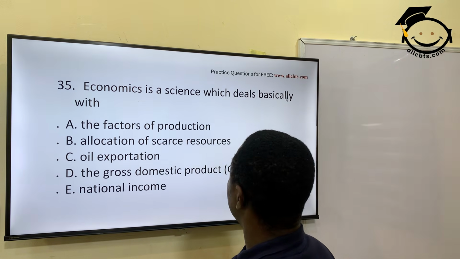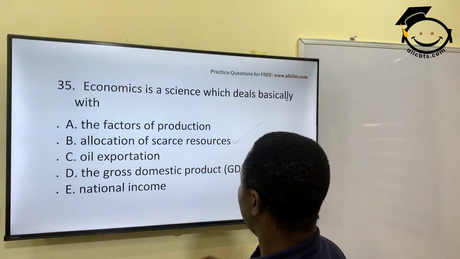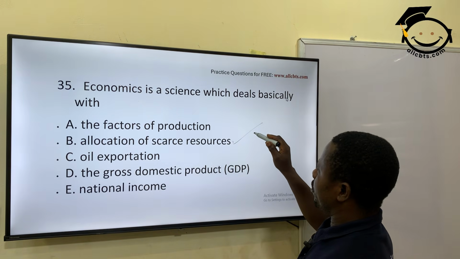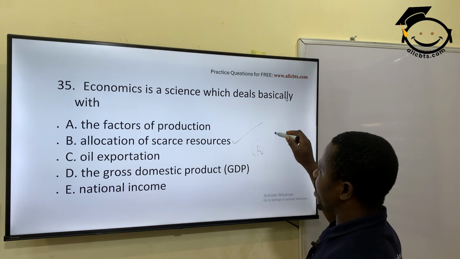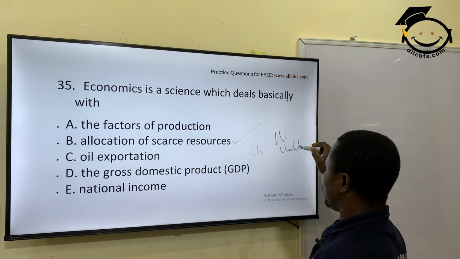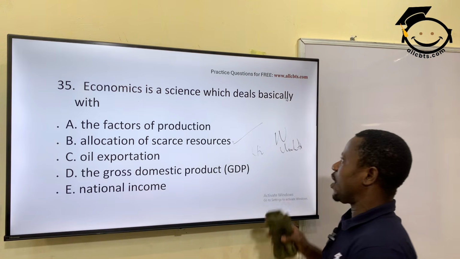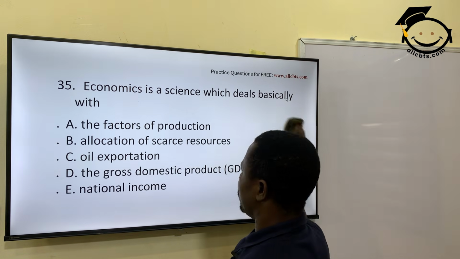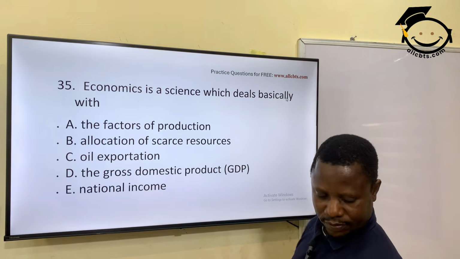Economics is a science which deals basically with allocation of scarce resources. We believe that resources are scarce and limited in supply, while wants are unlimited. So there's the issue of limited resources chasing after unlimited wants. Allocation of scarce resources, option B. The next one.